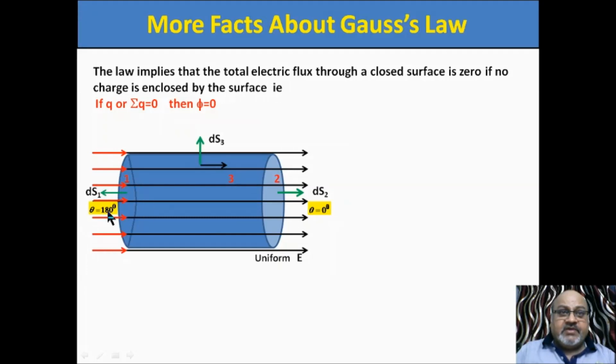So theta is 180 degrees. What about the third face? Theta is 90. See, dS3 is in the direction of the green vector, and this is the E vector, the electric field vector. They are making 90 degrees.